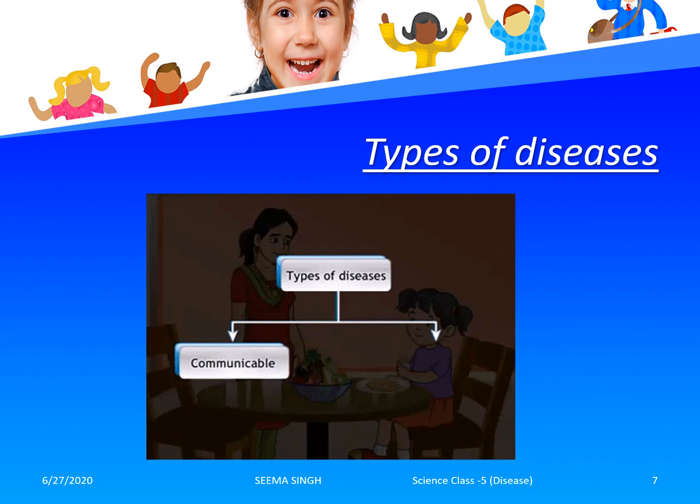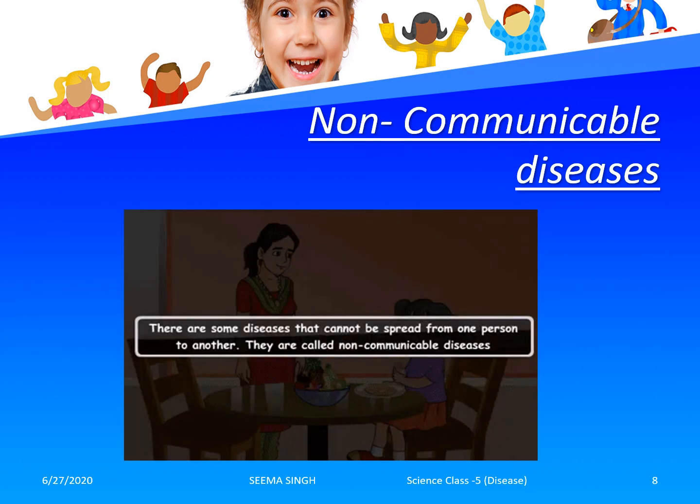Now, let us understand the various types of disease. Types of disease are majorly of two types, that is communicable disease and non-communicable disease. We will be knowing about these types of disease in detail in further slides.